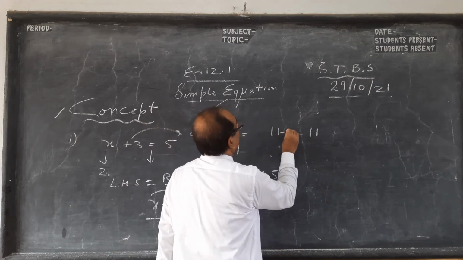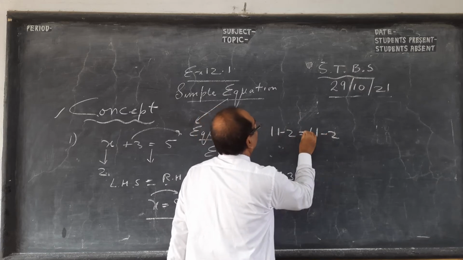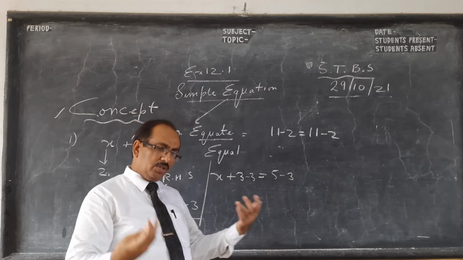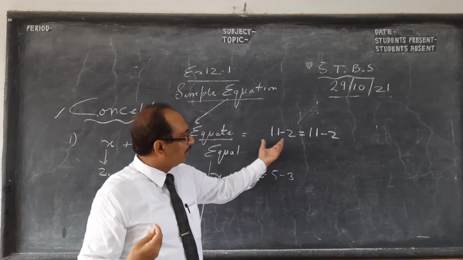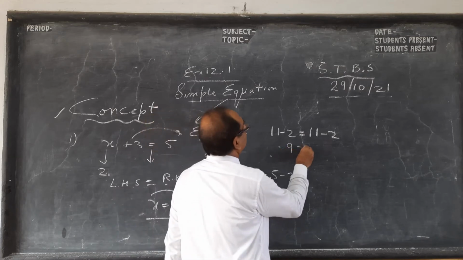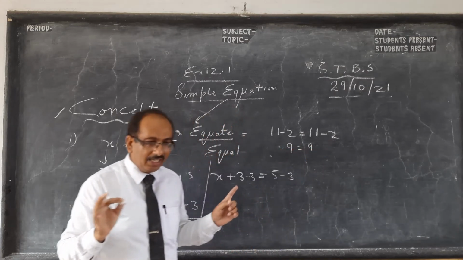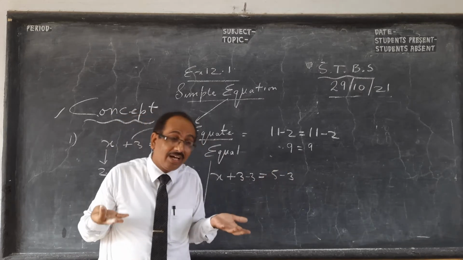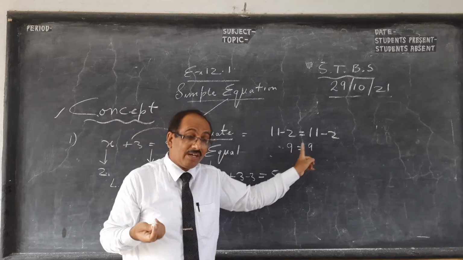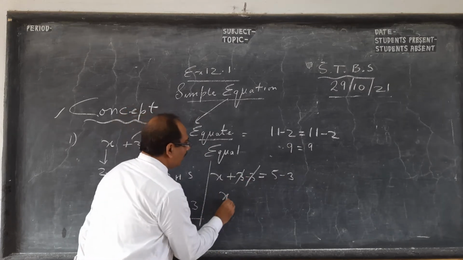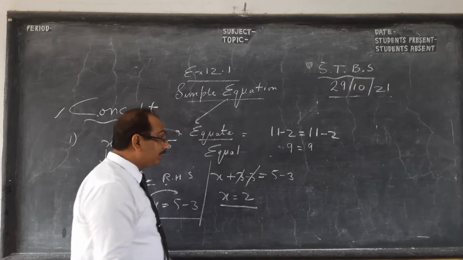I say give me 2 rupees, and I say the same to the other boy. So you subtract equally from two equal things: you give me a 2 rupee coin. We had 11 coins worth 11, and this was 11, so I get 9 is equal to 9. It looks funny when I read it: equal subtracted from equal, the remaining are equal. See, 11 is equal to 11 and 9 is equal to 9. See, this 3 cancels, so x becomes 2. So this is the reason.